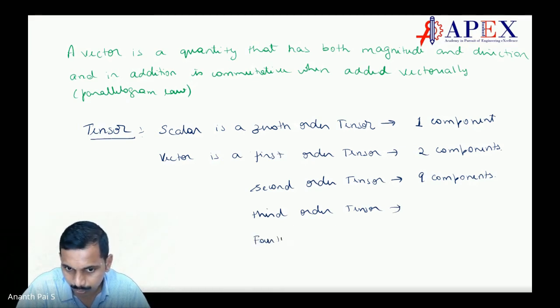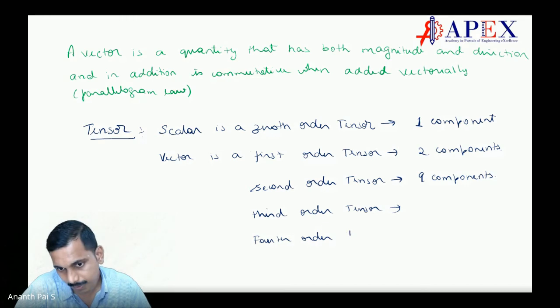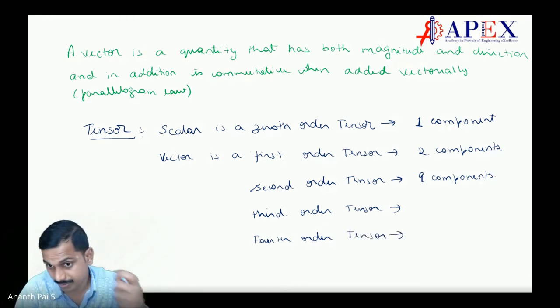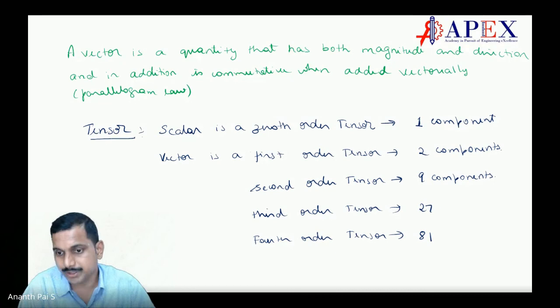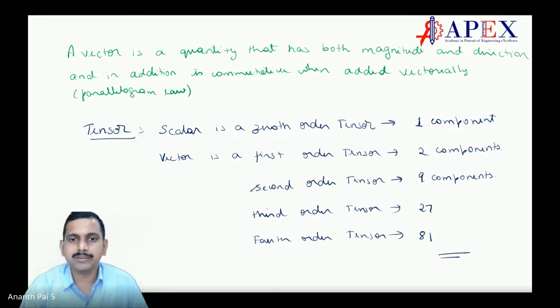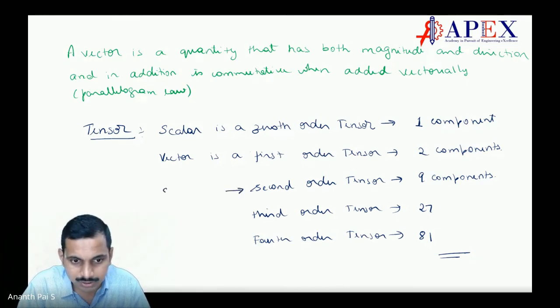When you go to quantum mechanics and all those things, there are much higher orders. Tensors are there. Second order tensor has 9 components, third order tensor has 27 components, and fourth order has 81 components. Till here only, mechanical and civil engineers have application. Second order tensor examples are stress and strain.